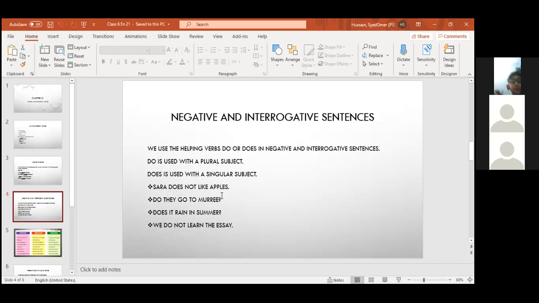Sarah does not like apples. Its positive sentence will be Sarah likes apples. Sarah does not like apples. Does Sarah like apples? When we are making a sentence into a question, you have to take this does before the subject. So does Sarah, not will be cut. Does Sarah like apples?